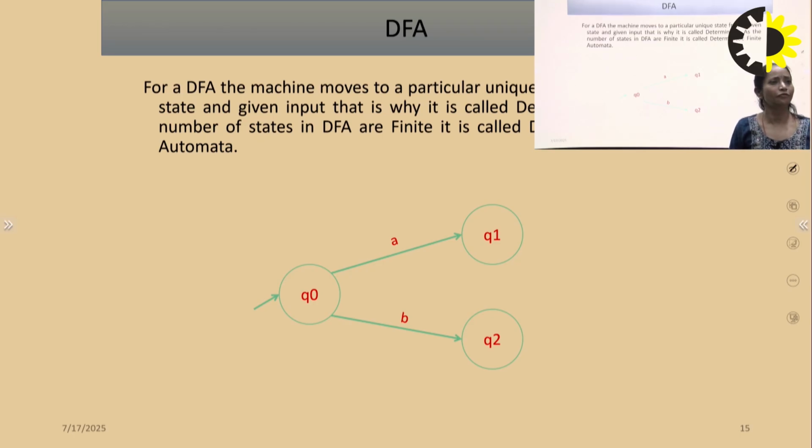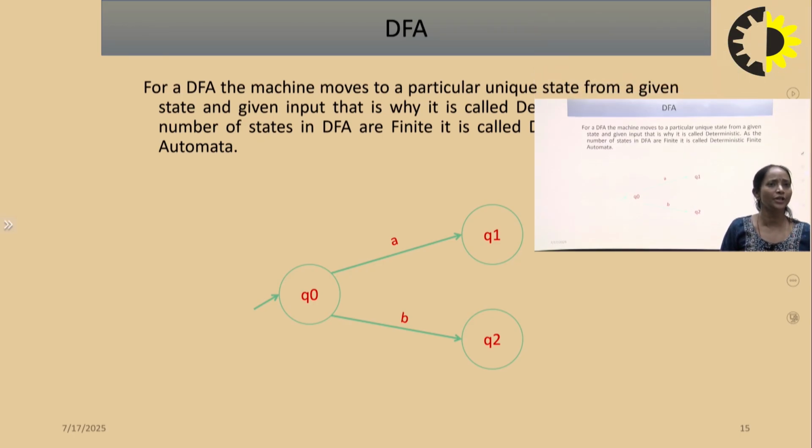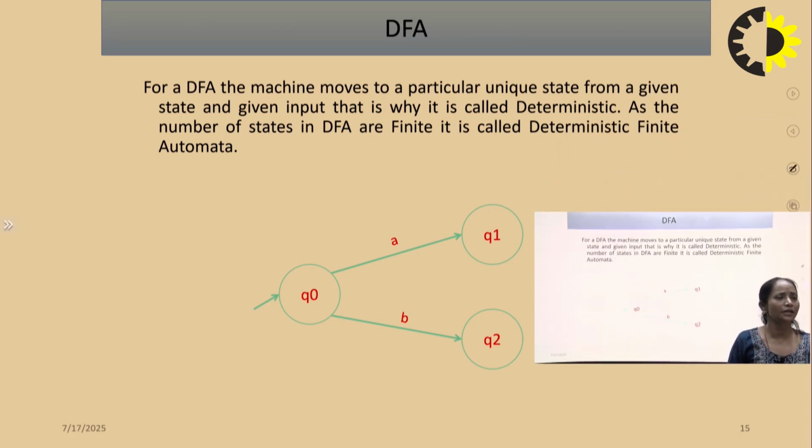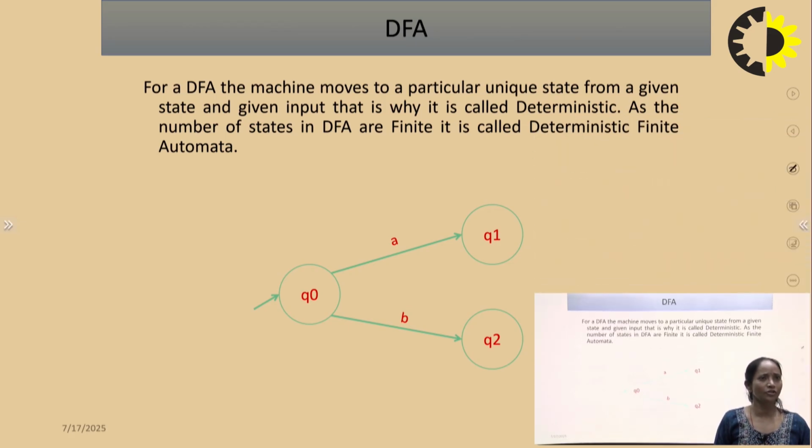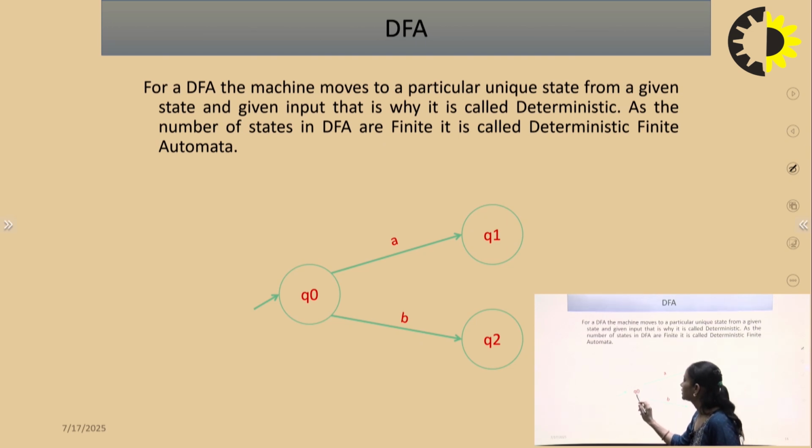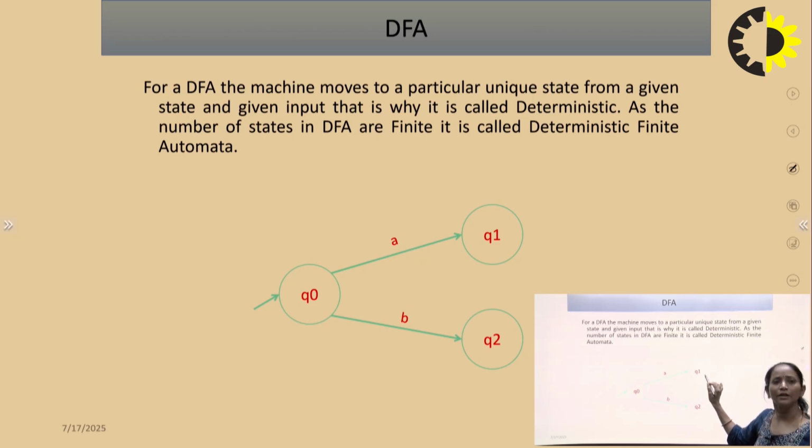For a DFA, the machine moves to a particular unique state from a given state and the given input. That is why it is called deterministic, because the move is unique. As the number of states in the DFA is finite, it is called deterministic finite automata. Just like in the given transition diagram, if I say Q0 and the input symbol is A, then the output is only Q1, not Q1 and Q2. And if the input symbol is B, the next state is only Q2.